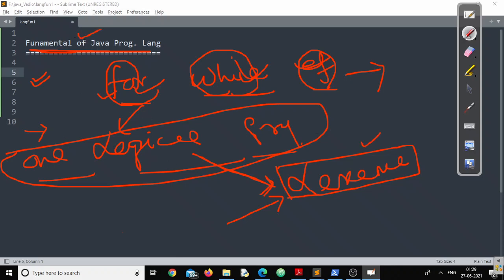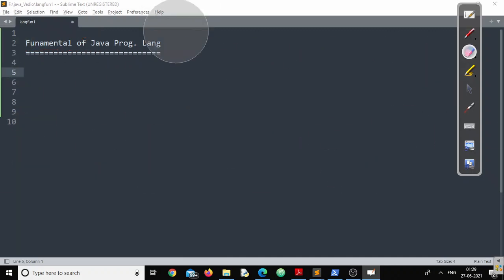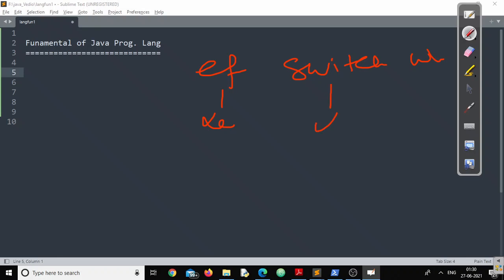Now what exactly is lexeme? Lexeme is an individual logical unit of a programming language, or if we talk about Java, of the Java programming language. Let me write it once again. I had written if, let me write switch again, or let me write while. Now if is a lexeme, switch is a lexeme, and while is a lexeme, because all these are one individual and logical unit of Java programming language, right?